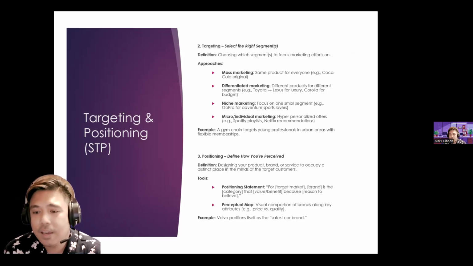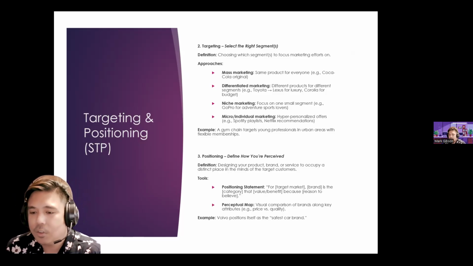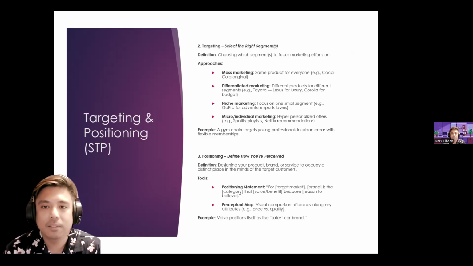Okay. Positioning defines how you're perceived, no? So designing your product, brand, or service to occupy a distinct place in the minds of the target customers, no? So we have positioning statement, no? So for target market, brand is the category, that value or benefit, because basically the reason to believe, no? And then we have the perceptual map, visual comparison of brands along key attributes, no? So for example, price versus the quality. So one good example of this would be Volvo positioning itself as the safest car brand.